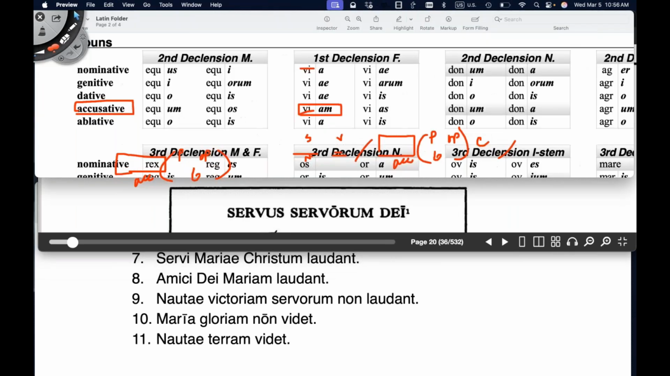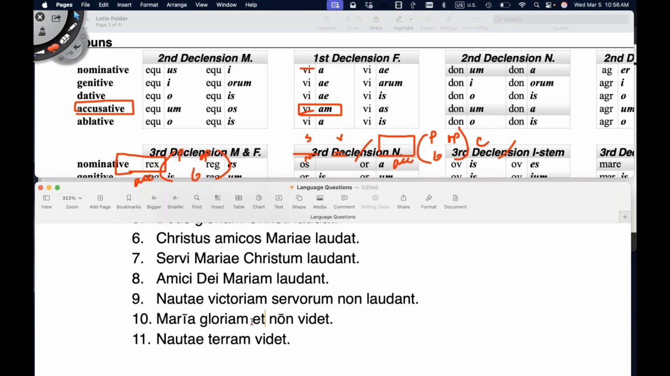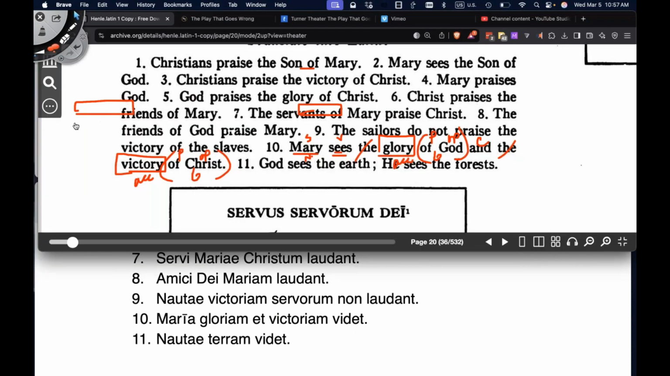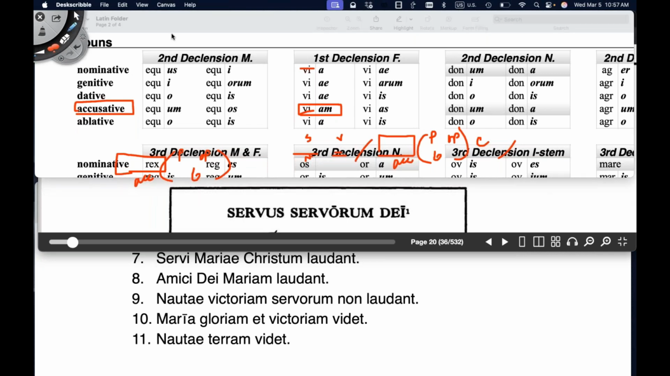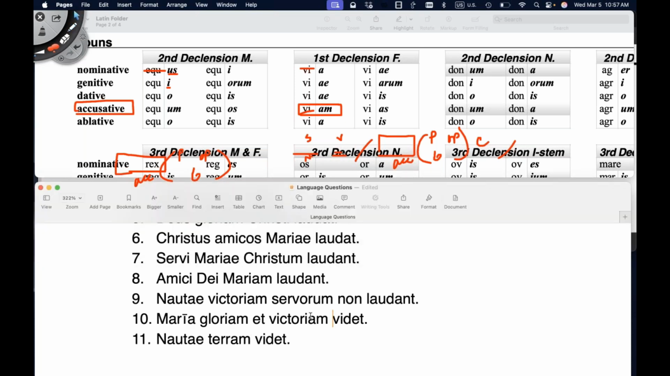So she sees the gloriam, and let's go ahead and get victory as well. She sees victoriam. It's going to act just like viam here. Et victoriam, also direct object, accusative case, singular. And let's get rid of non. So now we have Maria gloriam et victoriam videt. Mary sees the glory and the victory, and we just need of God. So we'll go here to Deus, act like it's Deus. Deus would be God, Dei would be of God. Maria gloriam et victoriam Dei videt.